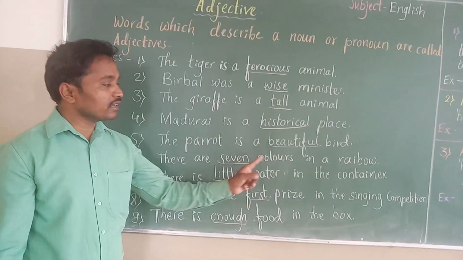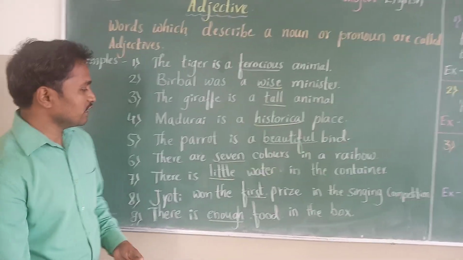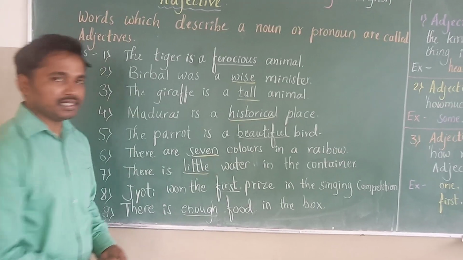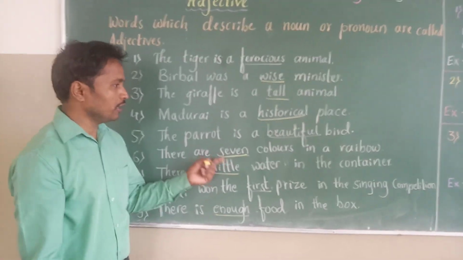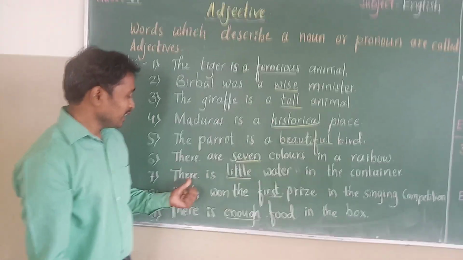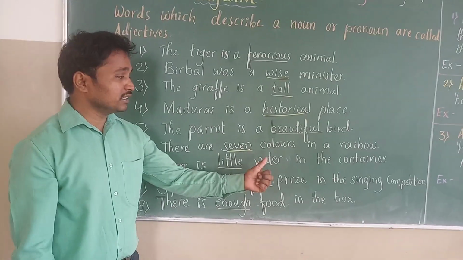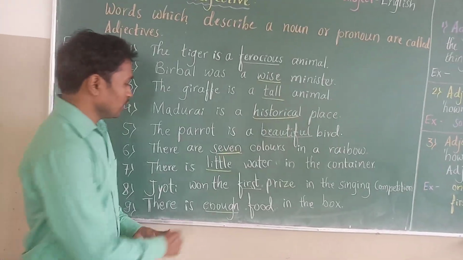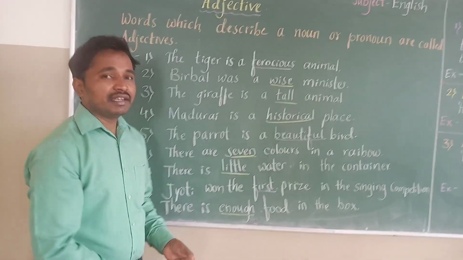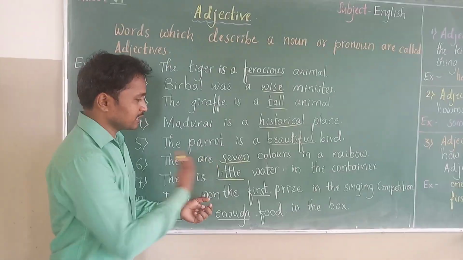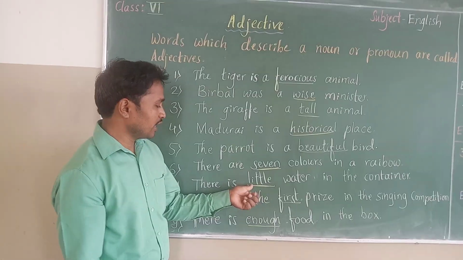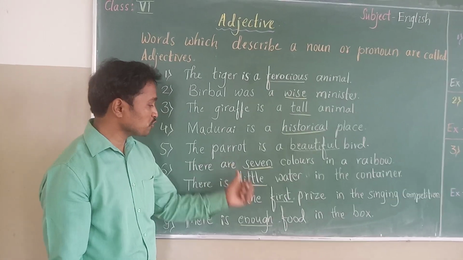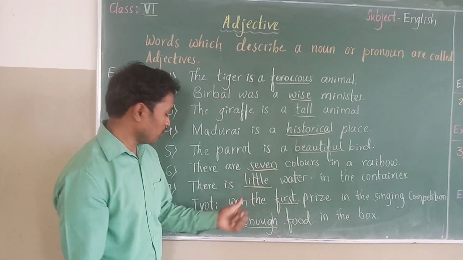There are 7 colors in a rainbow. Here 7 is describing how many. So it is adjective of number. Next one, there is little water in the container. Here water is uncountable. We don't have the exact number. So it is adjective of quantity. How much water? It answers for how much.